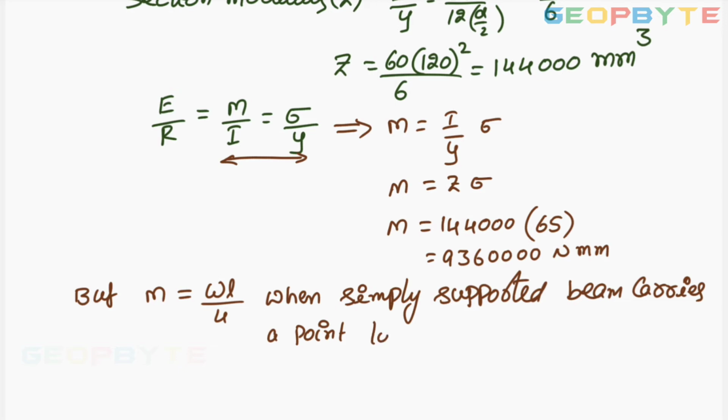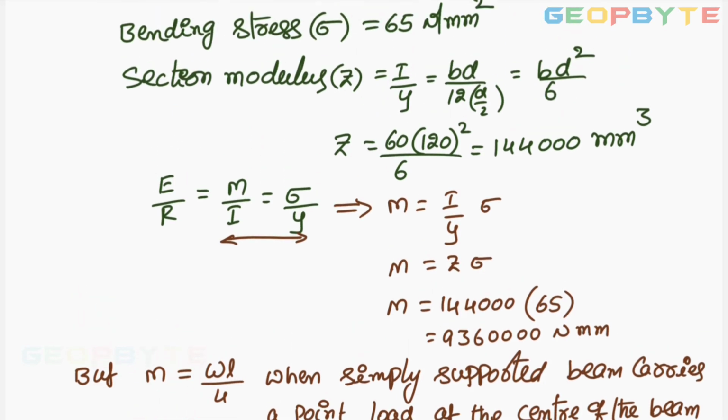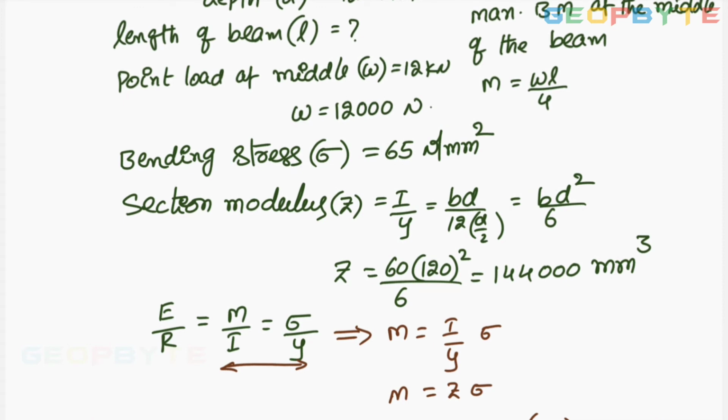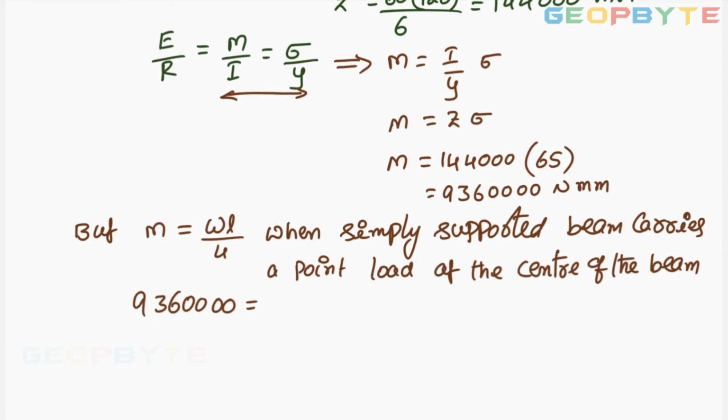Point load at the middle of the beam, center of the beam. So W L by 4, M equal to 9360000, must be equal to W. What is the W, dear friends? This is the W, 12,000 newtons into L divided by 4. From this you can find the length of the beam.